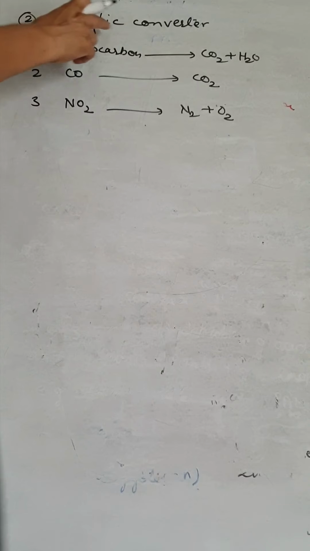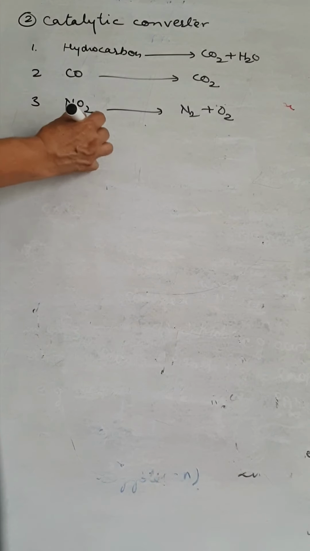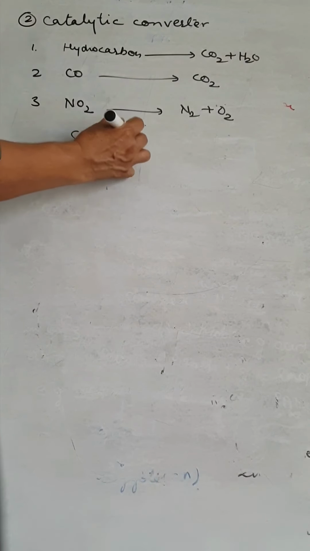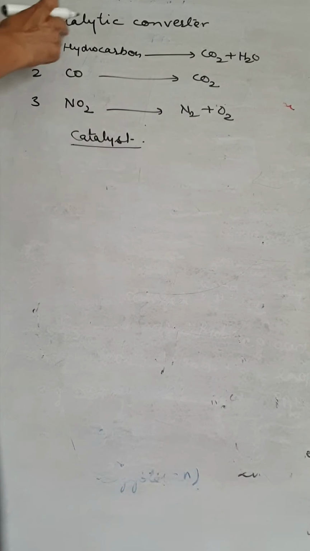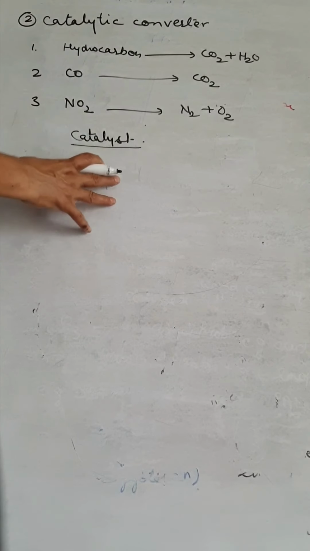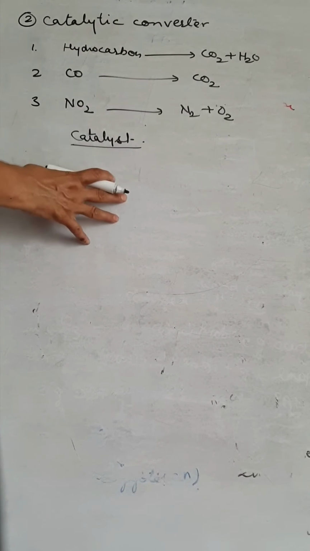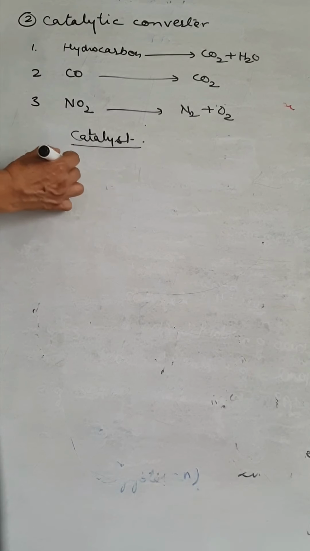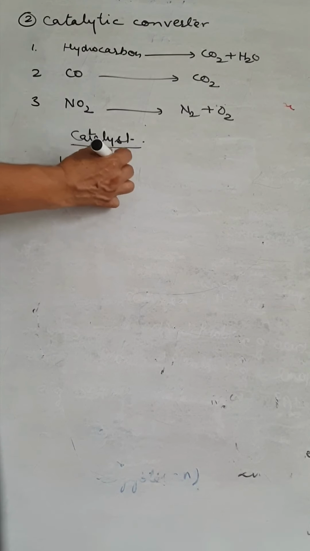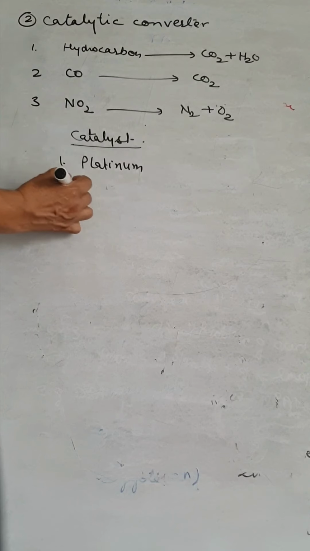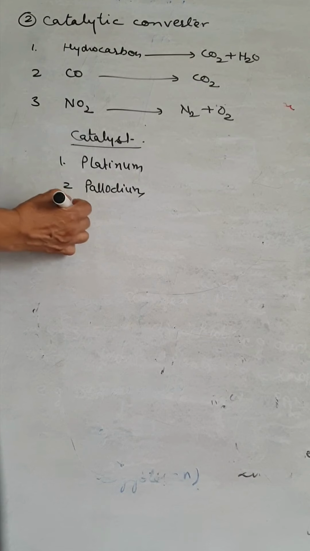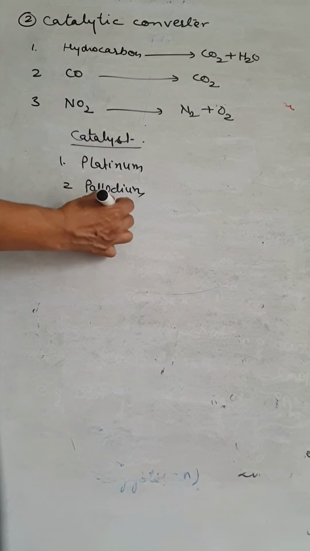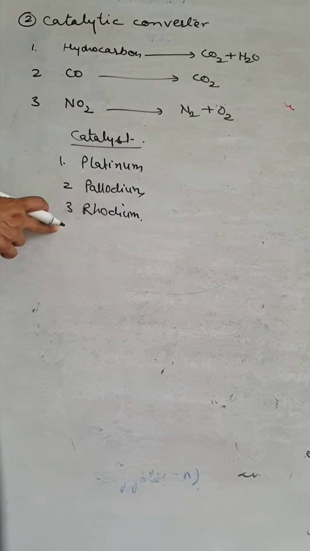In the catalytic converter, catalysts are used. The catalysts used in the catalytic converter are very expensive but must be installed. Number 1, platinum is there. Next, palladium, and another one is rhodium. So these are the expensive metals used in the catalytic converter.